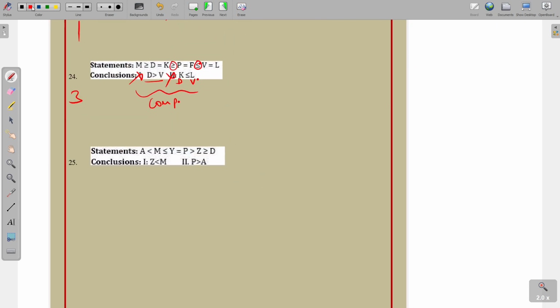Next, 25th. Z less than M. So Z here, M here, both opposite signs are there. The first one is not correct. P greater than A. So P here and A. So A less than P follows. Okay, the second one follows.